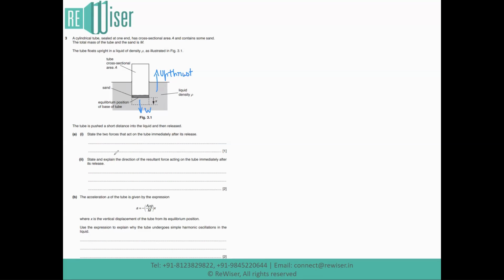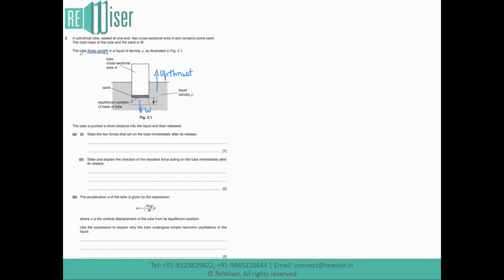Moving ahead, part 2 asks, state and explain the direction of the resultant force acting on the tube immediately after the release. So here, before we answer the question, we look at a keyword which says a tube floats upright in a liquid of density rho.